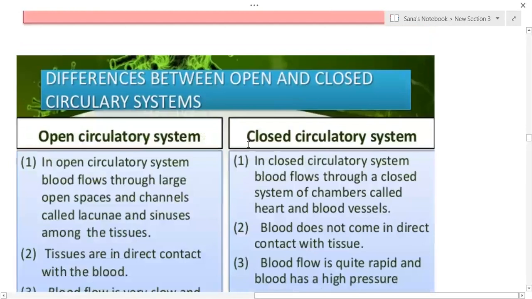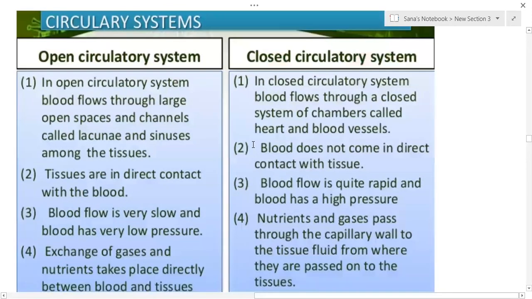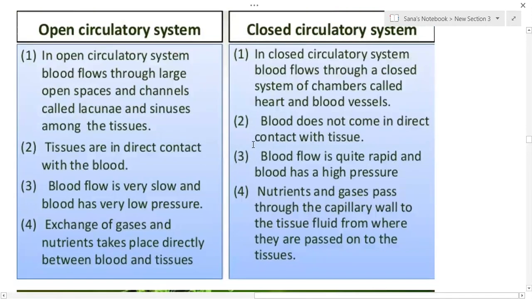So open and closed circulatory systems, as we have already studied. In the open circulatory system, blood flows through large open spaces. In the closed circulatory system, it passes through the blood vessels into the heart.